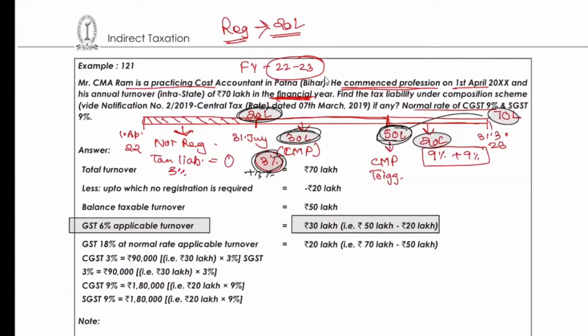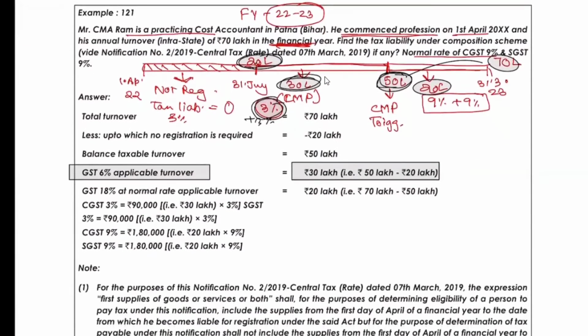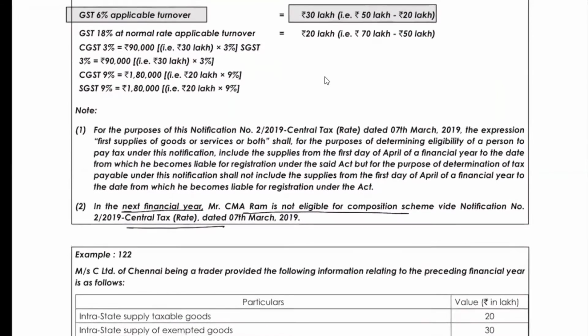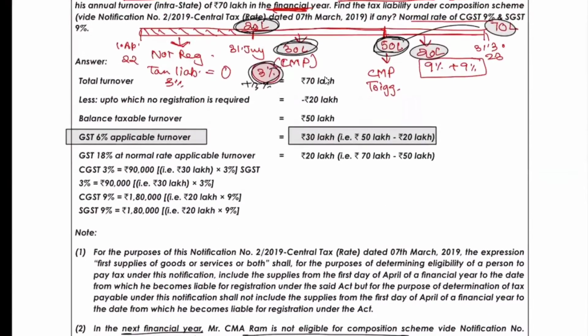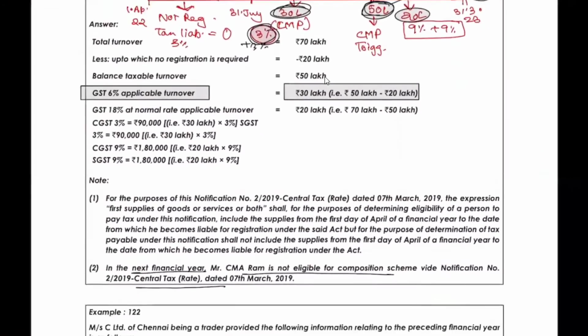So in your answer for the next year, you were correct to a point, but the main thing you missed is that this year his turnover is 70 lakh, which is more than 50 lakh, so he can't opt for composition. Correct. I could have rephrased it. That's why I told you it's good, but I'm not convinced.